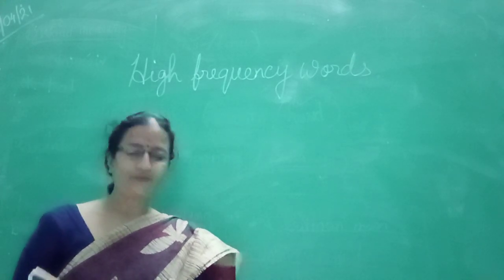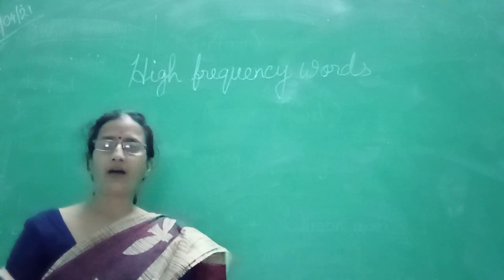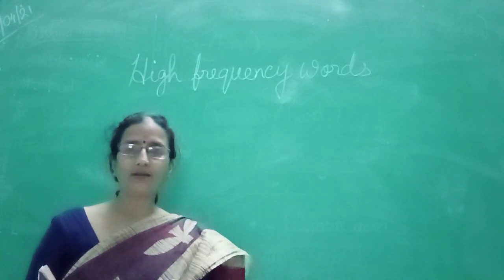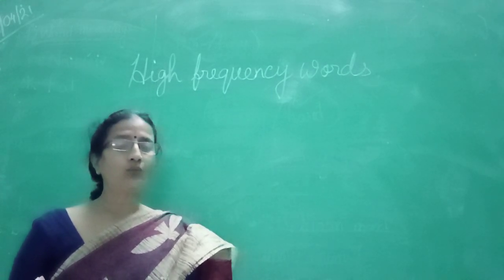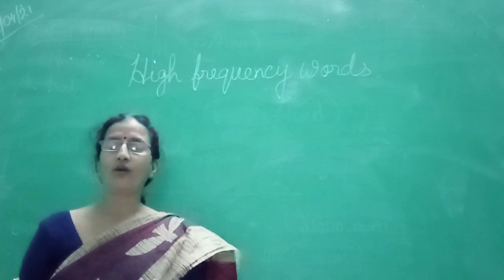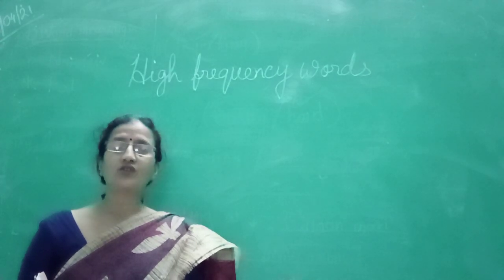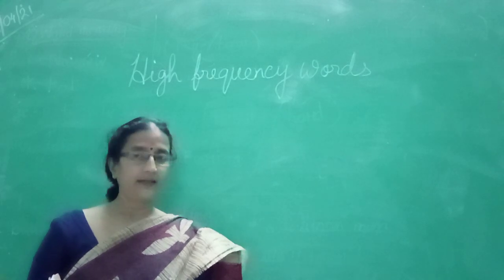Now in the first, you see page number 12. High frequency words are about animal, place, person or thing. You know, children, you have learned what are nouns. Nouns are the names of person, place, animals or things. So high frequency words of nouns which come frequently in our writing are these words.